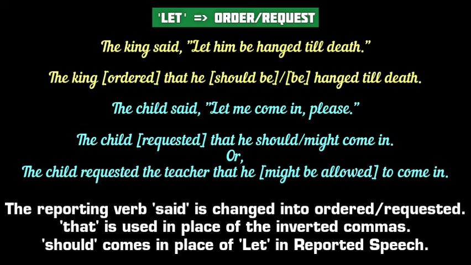An imperative sentence with let may also show an order or a request. The king said, let him be hanged till death. Here the sentence, let him be hanged till death, in direct speech denotes an order or a command. So in reported speech, the reporting verb said is changed to ordered. The conjunction that is used in place of the inverted commas. The third person pronoun him in the objective case is changed to he in the nominative case.